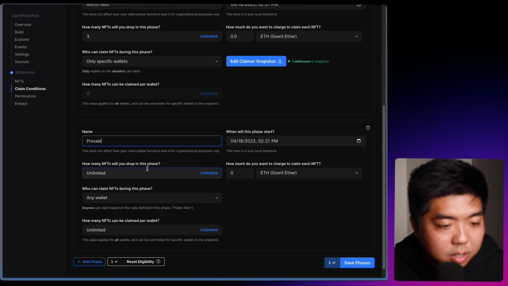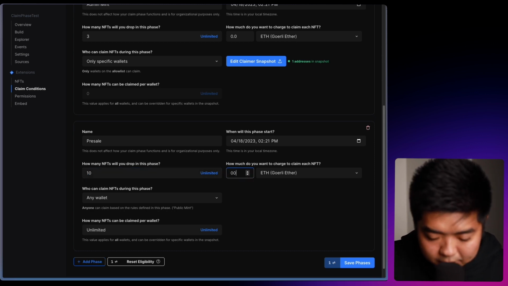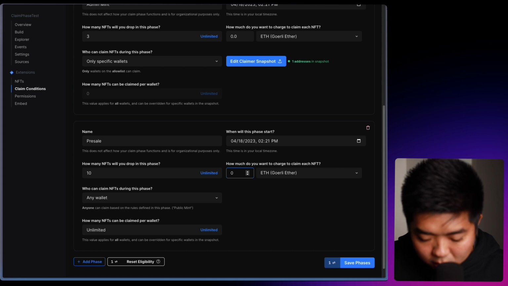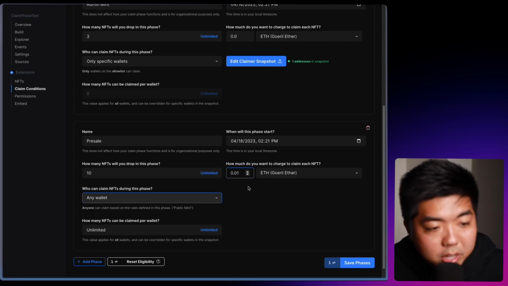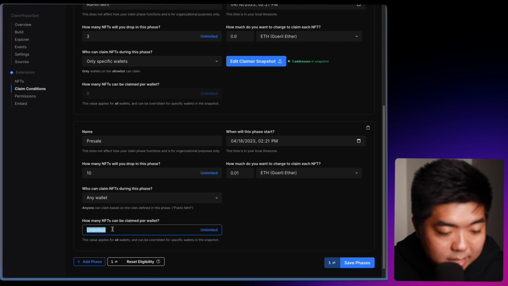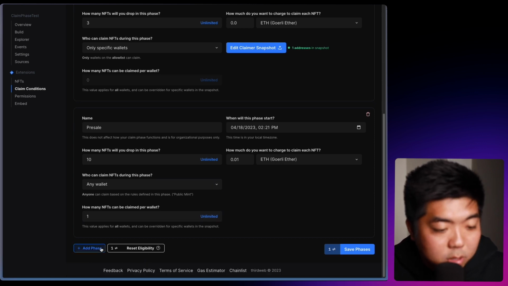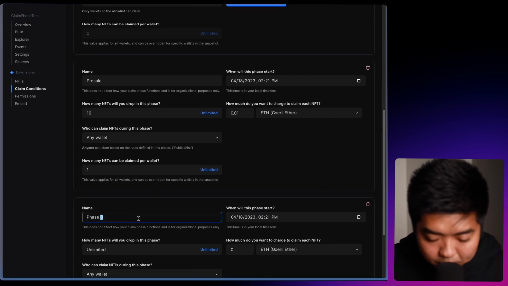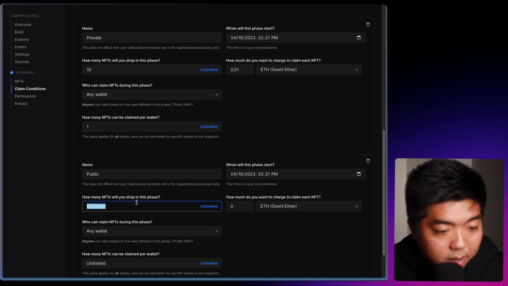And what the pre-sale is going to do is we're going to allow, let's say 10 NFTs to be minted at a lower cost than our public sale. So we're going to say 0.01 is going to be the cost for our pre-sale, but only 10 NFTs can be bought at this price. Anyone can claim these NFTs and you can only claim one NFT per wallet. Now I'm also going to add another phase and I'm going to set this one to public. And for public, this is where we'll set this to 25 NFTs.